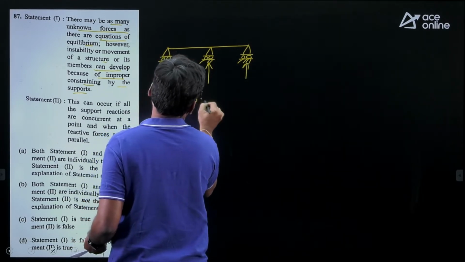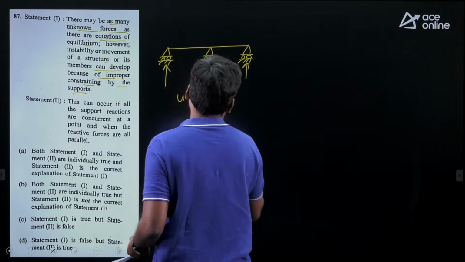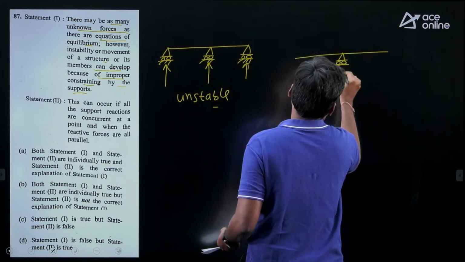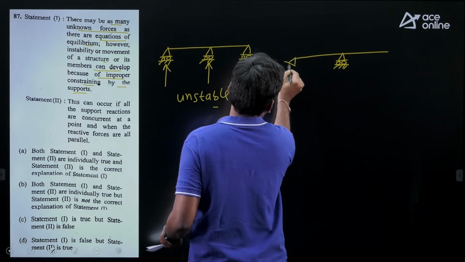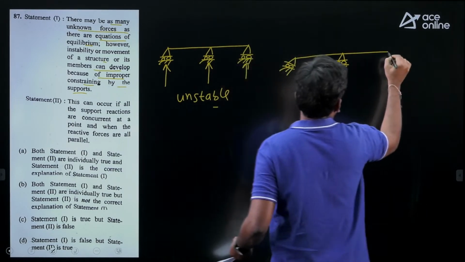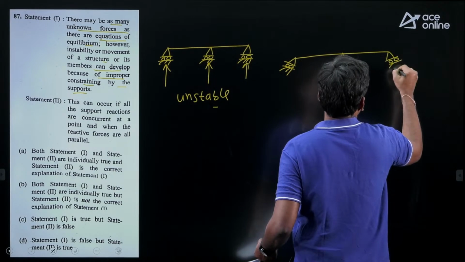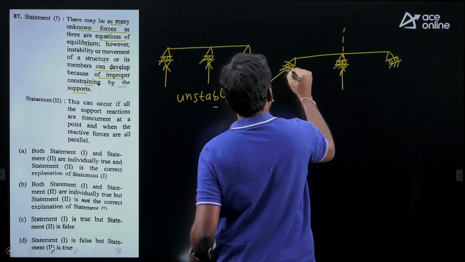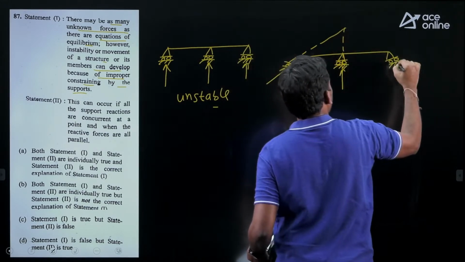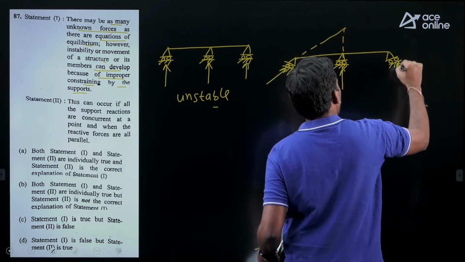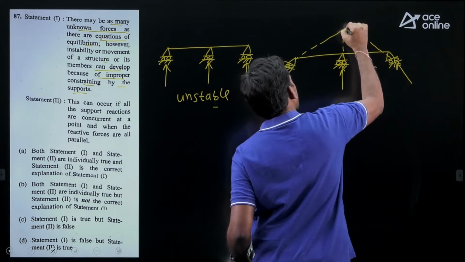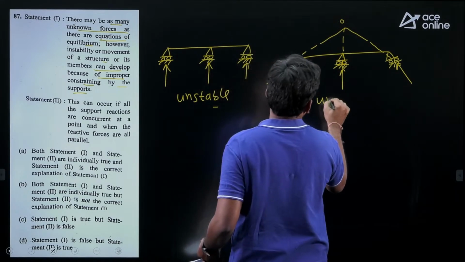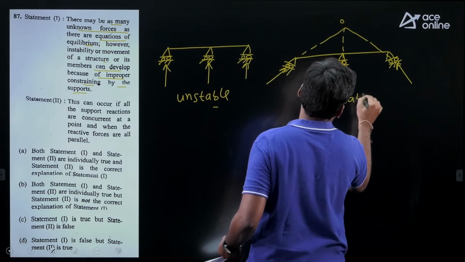Unstable structure, if all the support reactions are parallel. Or if all the support reactions are concurrent, also unstable structure. So here one reaction line, here also one reaction, and here also one reaction, and the lines of action of these 3 reactions are meeting at some point. Nothing but concurrent, so this is an unstable structure.